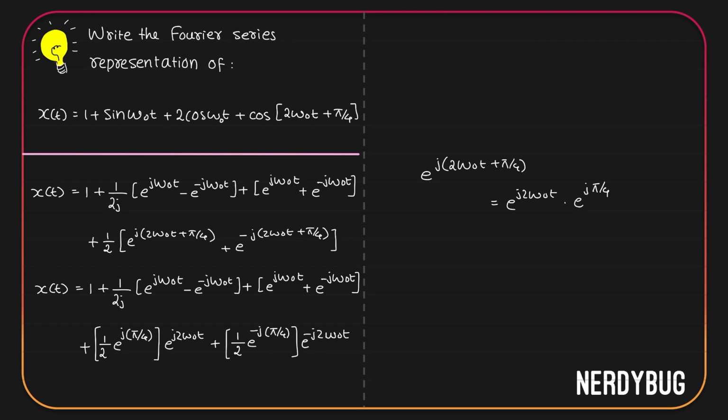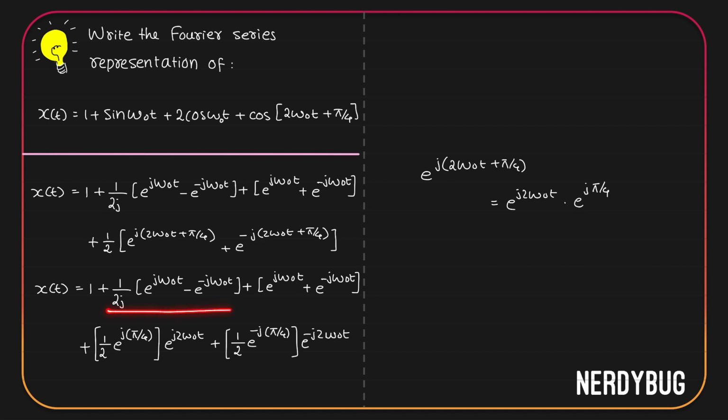Similarly, on the other side, we have e raised to minus j 2 omega naught t plus pi by 4. That can also be split. So we get the coefficient of e raised to minus j 2 omega naught t is half into e raised to minus j into pi by 4.